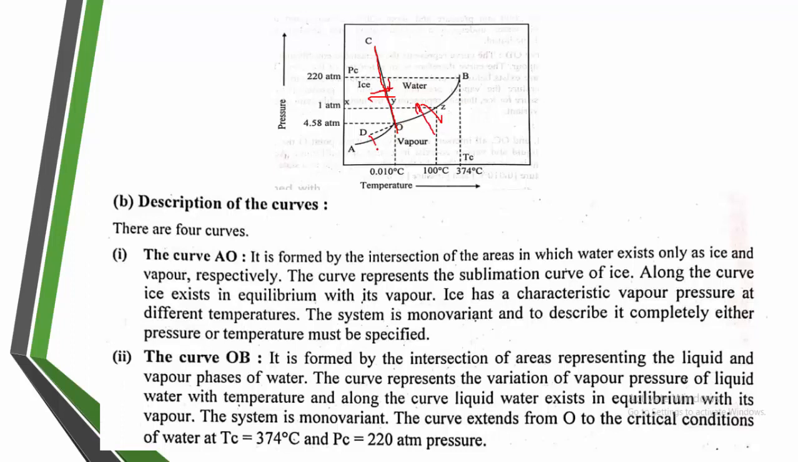This solid line indicates that on OA these are in equilibrium. Are you getting my point? So these things are in equilibrium on solid lines. On OA you will get the equilibrium, and on OC you will get the equilibrium.